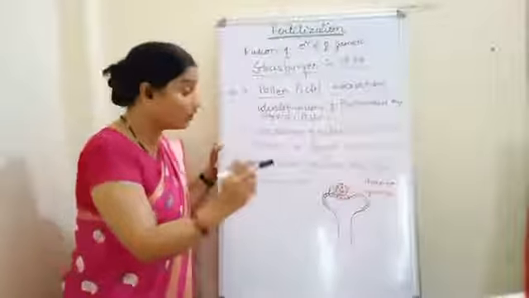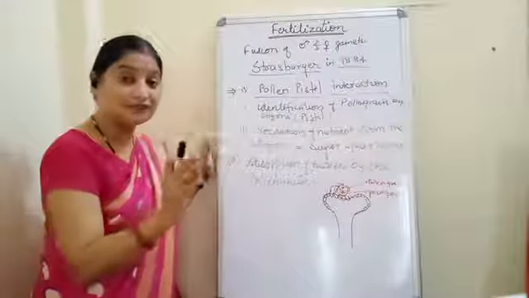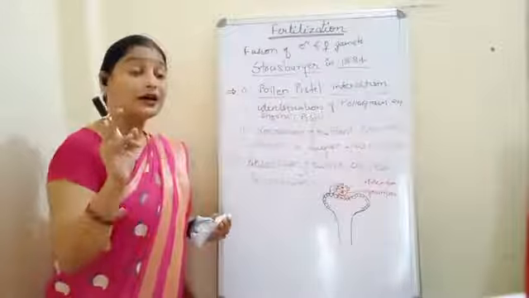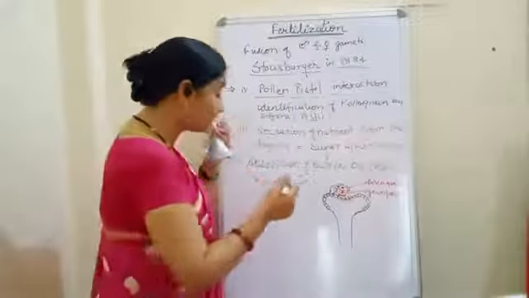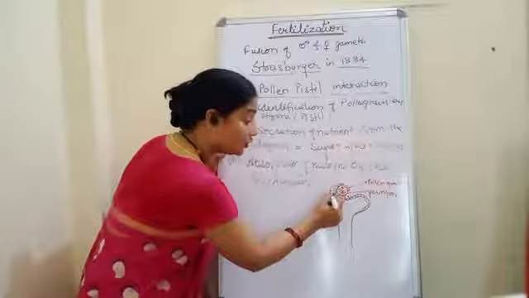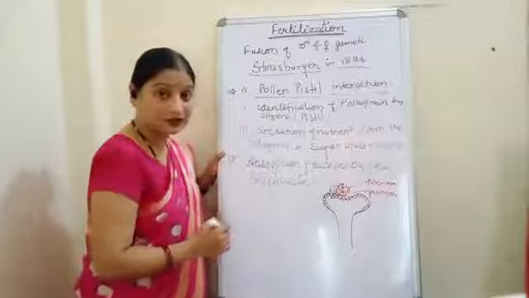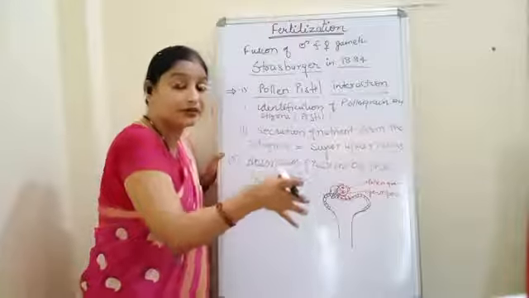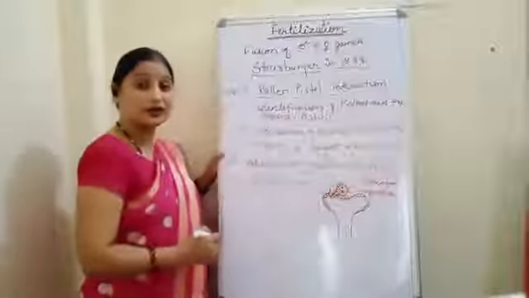The pollen grain will not burst because it consists of the outermost, most resistant material called the exine, made of sporopollenin, which I have already taught you in the previous lecture. Now see what will happen. This will start generating one tube-like structure. Okay, it will bulge out. The material that is absorbed in this will bulge out and try to come out, and hence there is the formation of the pollen tube.